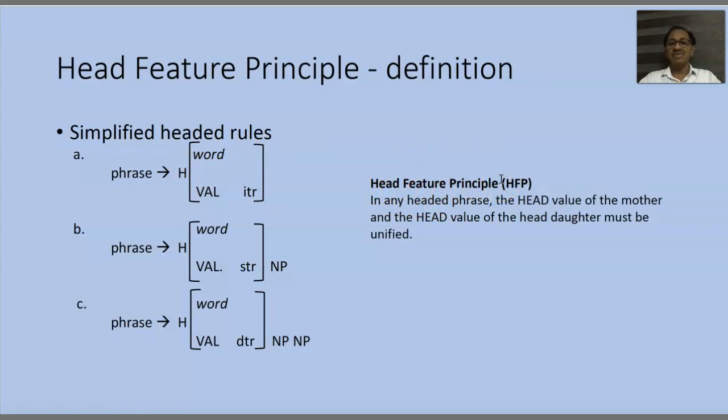This is a principle which needs to be obeyed by all the phrases. Now, what is the principle? You have a tree in which a phrase dominates head daughter. The head value of the phrase and the head value of the daughter are identical. They must be unified. Okay? That's what head feature principle states.